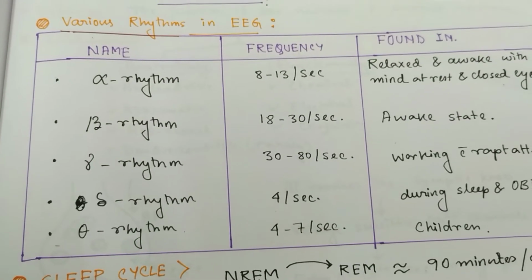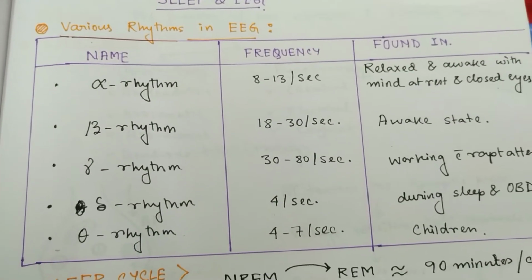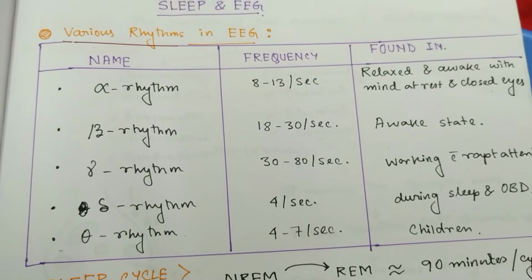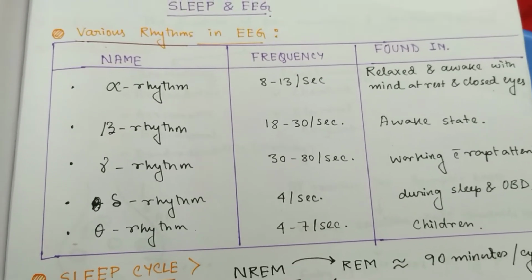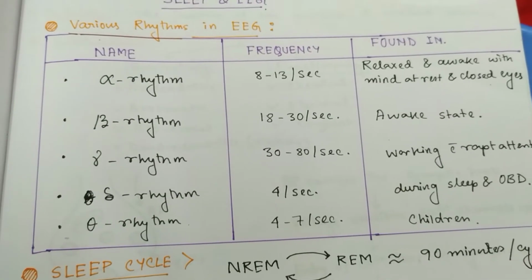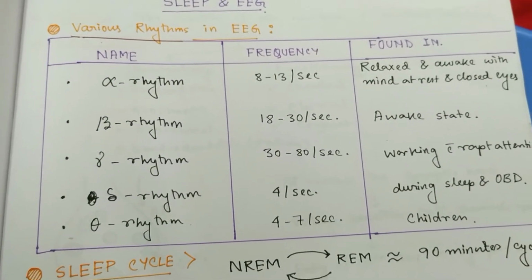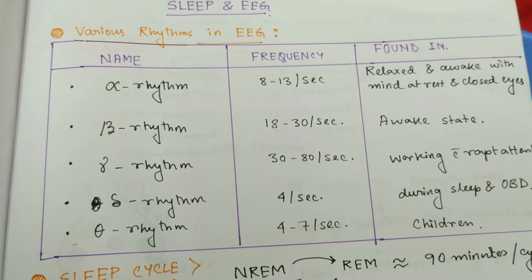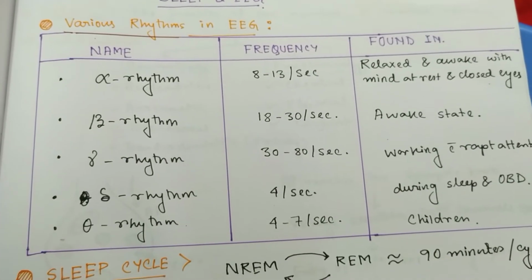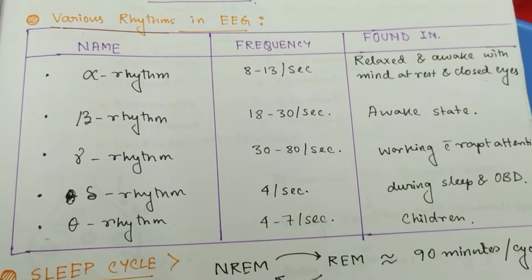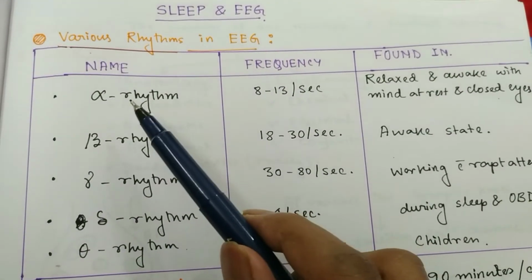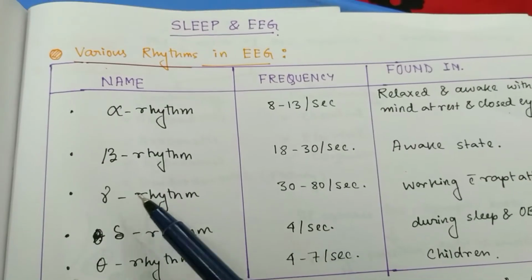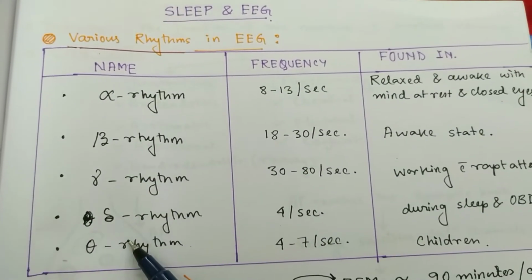The waveform in the EEG is possibly due to the alternating increase and decrease in the electrical activity in the cerebral cortex, and it is presumed that the EEG waves are due to oscillating currents in the cortex and oscillating activity between thalamus and cortex. So, the various types of waves found in EEG are alpha, beta, gamma, delta, and in children, theta.